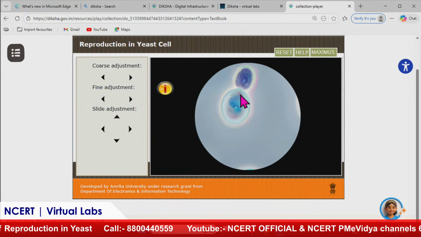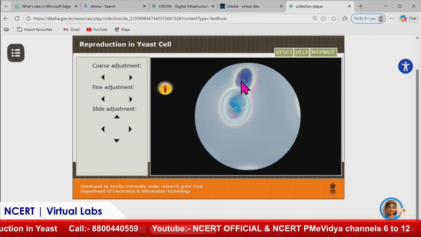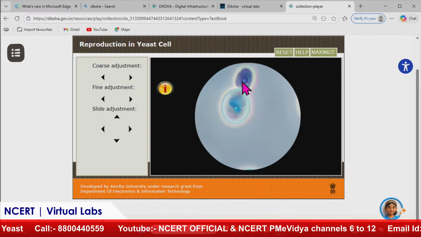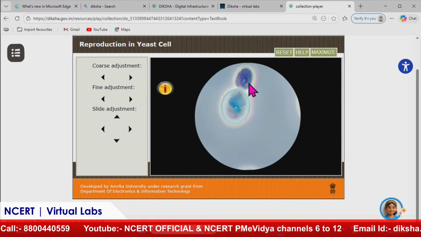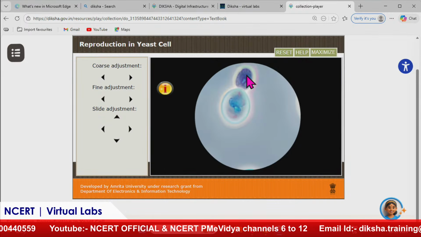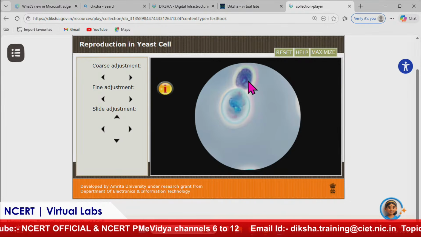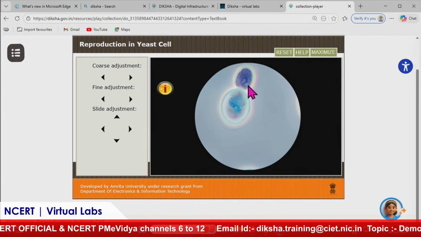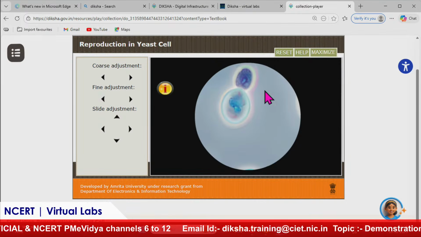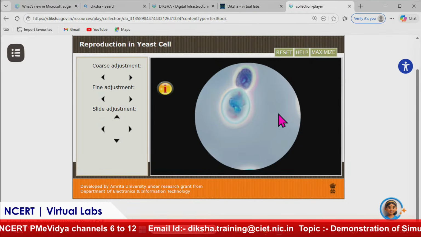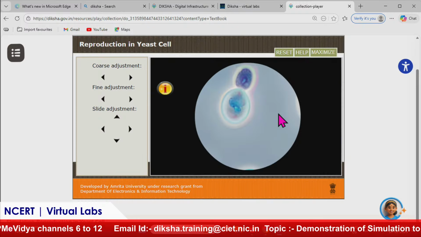The multiplied contents, nucleus and cytoplasm, go inside the bud, and they stay in the parent cell as well. As the bud grows on the parent cell, it detaches and survives as an individual yeast cell.